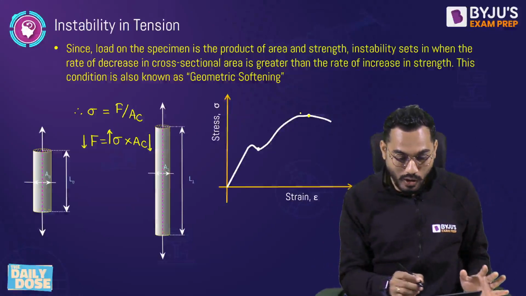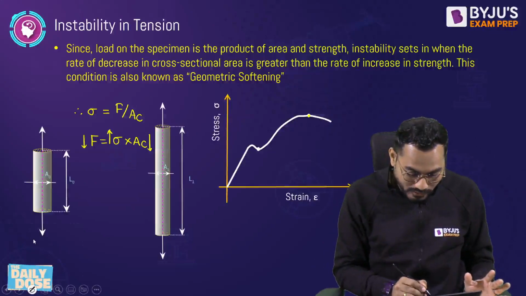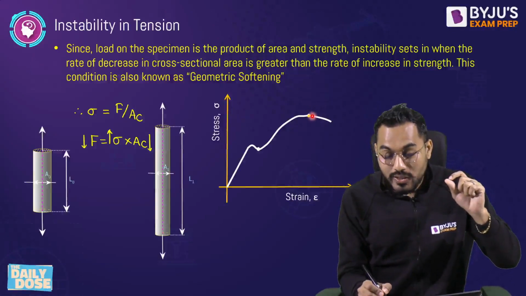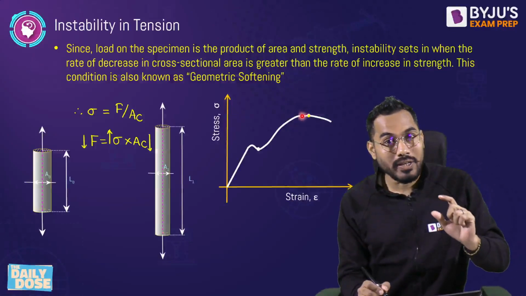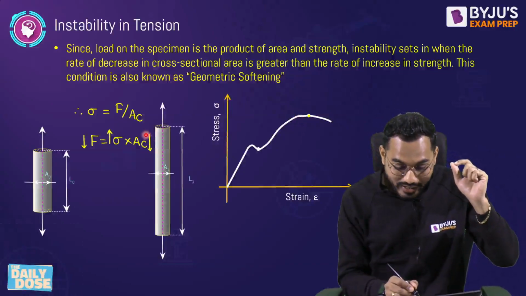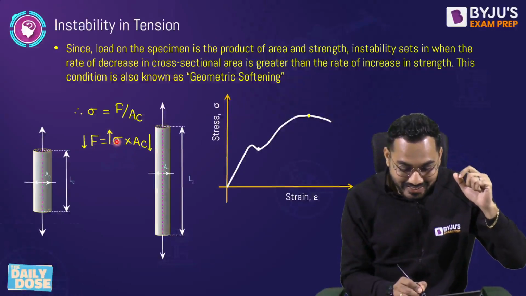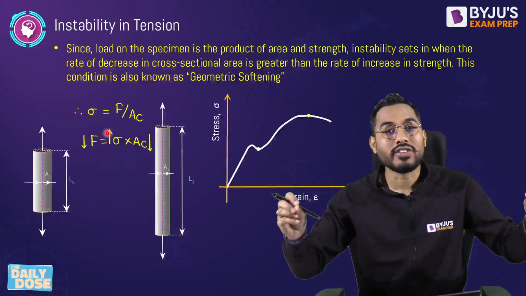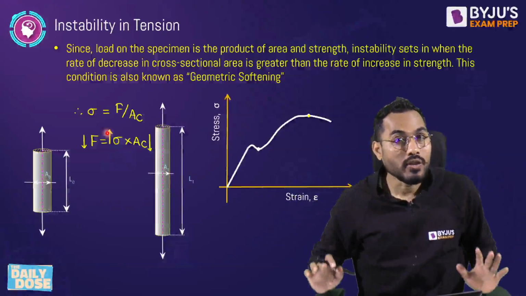That point is also called geometric softening. That point is also called what? Geometric softening. Therefore, at the neck point, at maximum load and at the point of instability, the rate of reduction of cross-section area is greater than the rate of increase of stress, and therefore instability sets in and the body will fracture after a certain particular time.